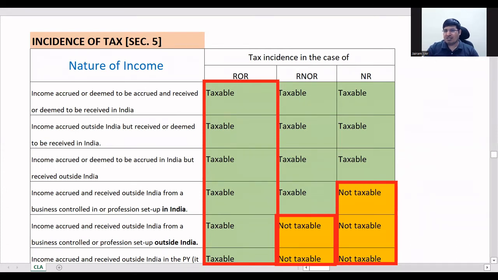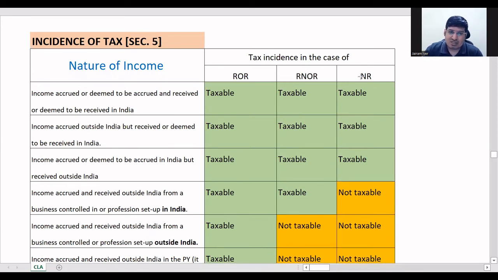Which is why we get lots of court cases on determination of residential status, because if a person is judged as an NR, he can save crores of rupees in taxation. That is the relevance of this table. It's very, very important. So first thing in here, you have to see this. We know that this is ROR, RNOR, and this is NR.